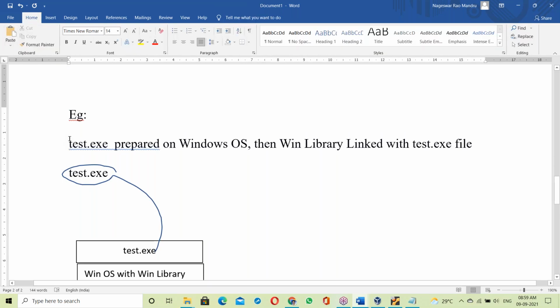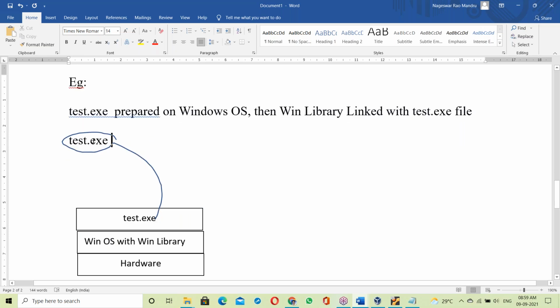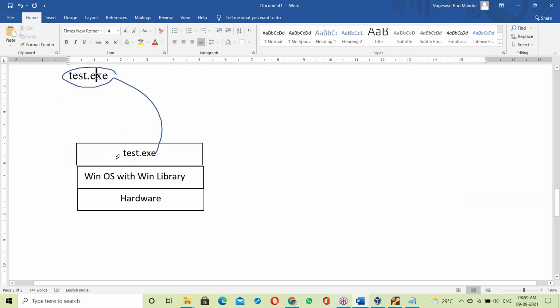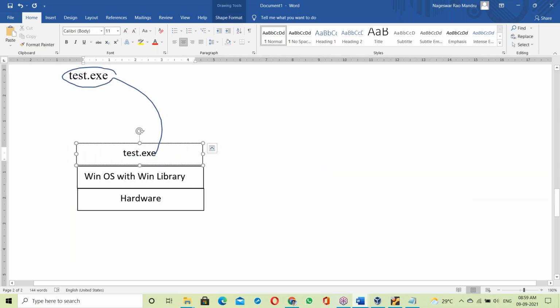The example is a test.exe file prepared on Windows OS, then the Windows library is linked with the test.exe file. That means the test.exe contains the Windows library. Now the test.exe file moves on to Windows OS and we try to run it.